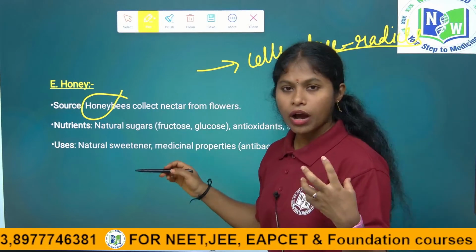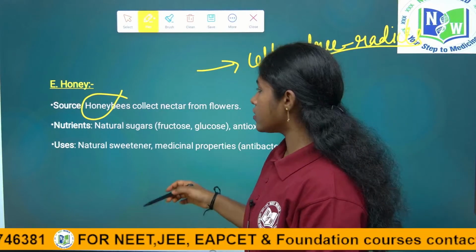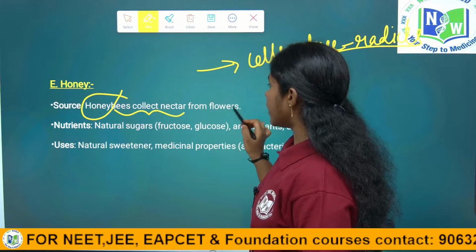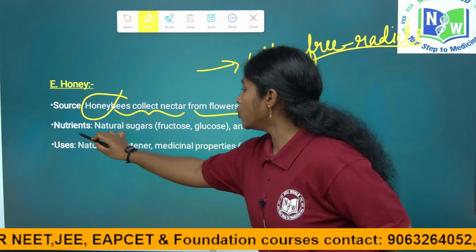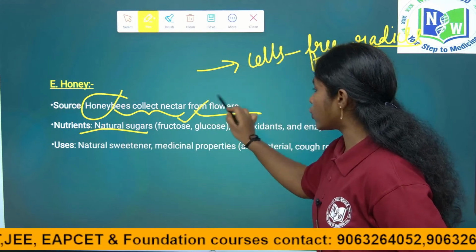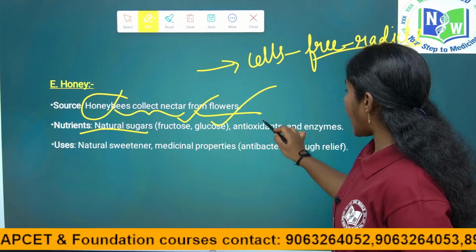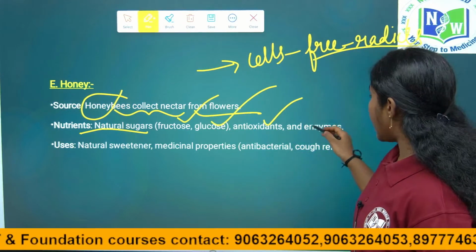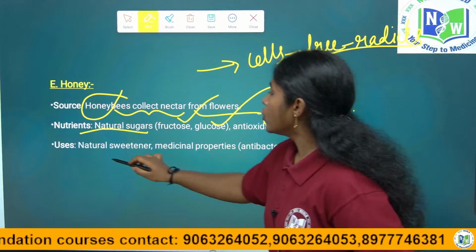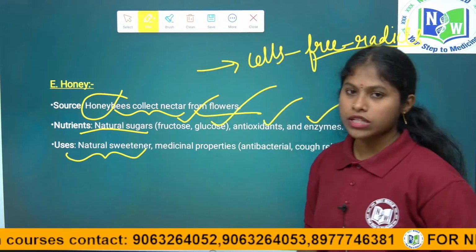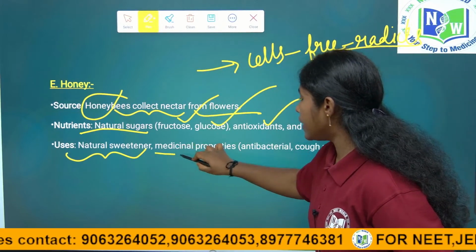So how is honey available to us? Because the honeybees collect nectar from flowers, and it has nutrients, natural sugars like fructose and glucose, antioxidant properties, and enzymes. So it is usually a natural sweetener, and many medicinal properties are there.